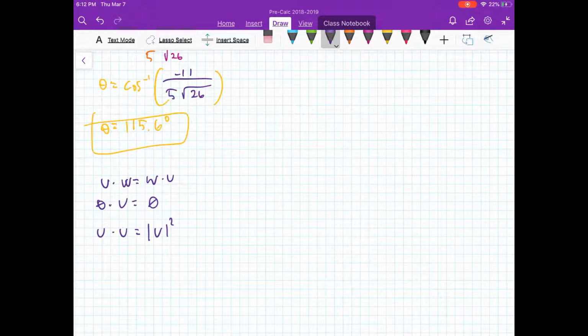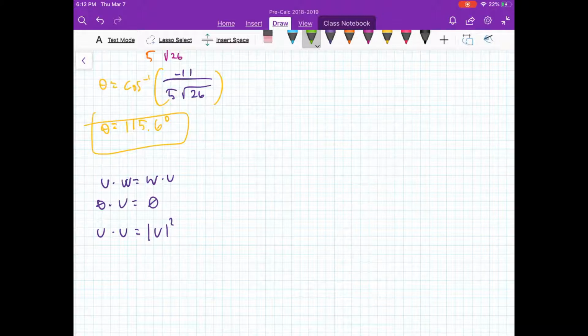You can't just say u times u equals u squared, as you normally think. You've got to stick that magnitude in there, because we're saying how big is this? We're taking the vector and multiplying it by itself, which wouldn't make much sense unless you have this magnitude. Here's a way to really see it play out.